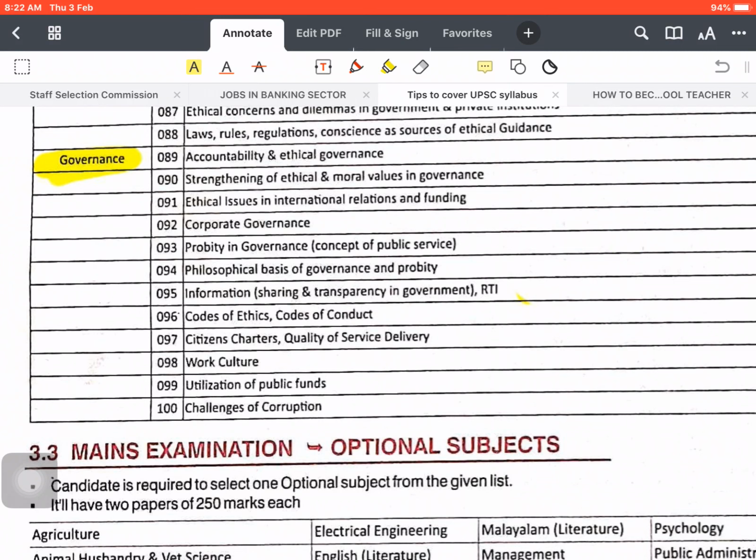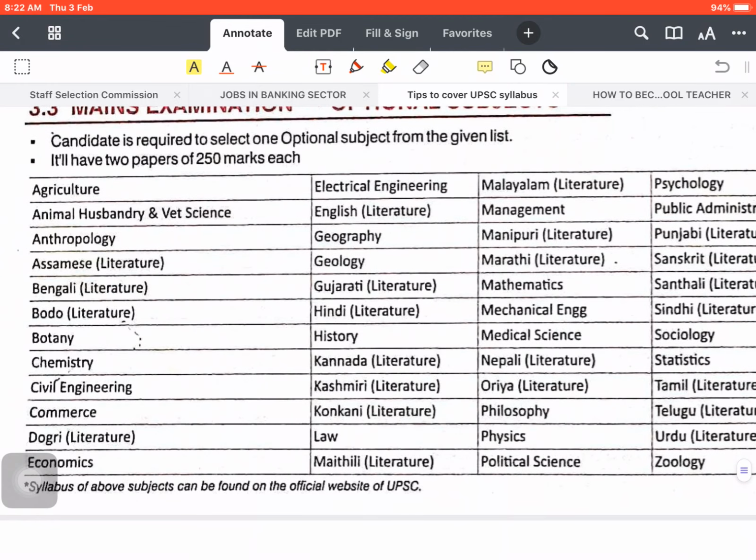If you want this PDF, just mail me, I will send you. And whoever already knows my number, just message me, I will send it to you on WhatsApp. I have this file with me. Then, your optionals are written, you choose any optional.